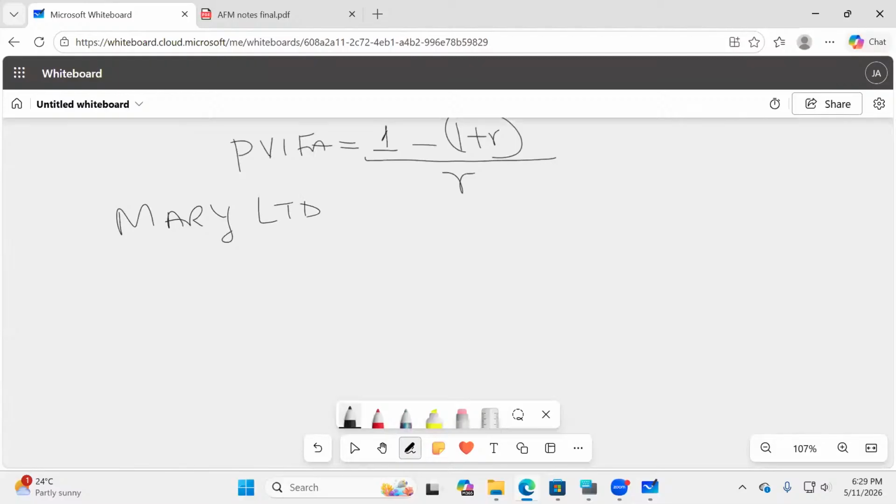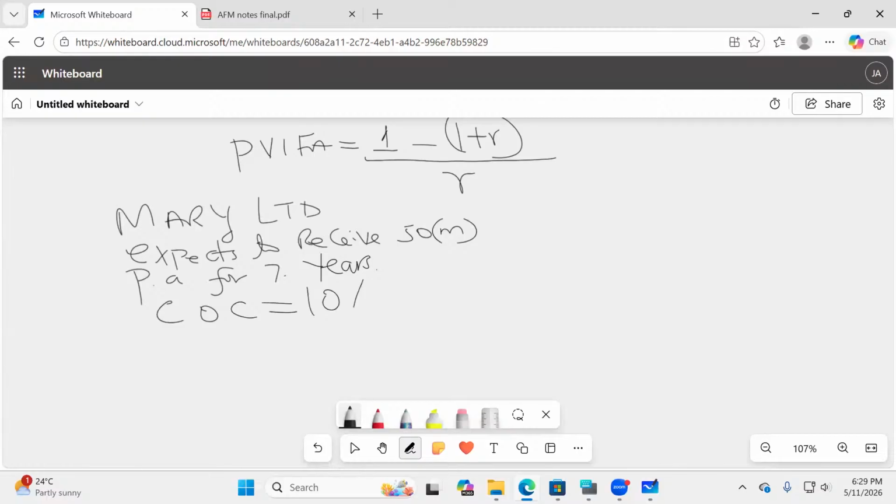Mary Limited expects to receive 50 million per annum for 7 years. Now, ladies and gentlemen, we are given the cost of capital as 10%.